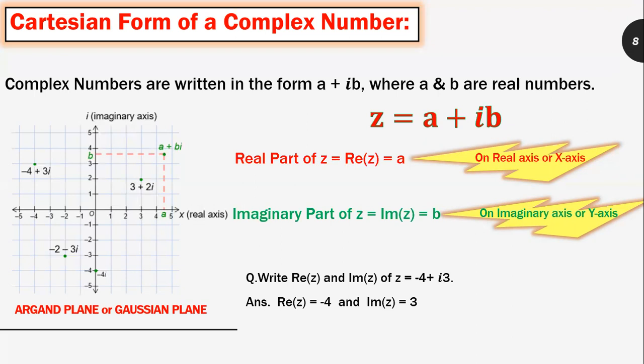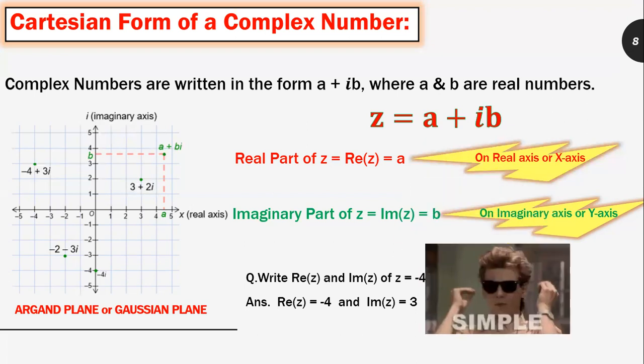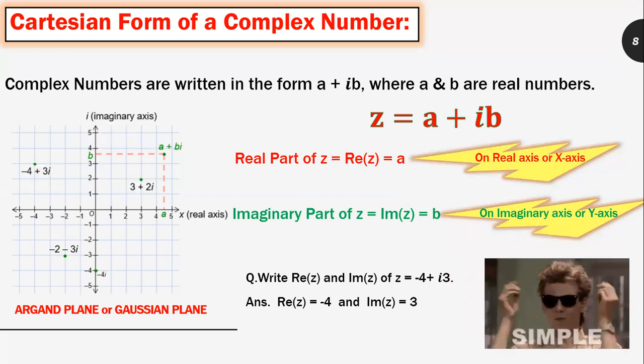Write the real part of z and the imaginary part of z, where z is equal to minus 4 plus i3. If I compare the given expression with z is equal to a plus ib, then I can write that the real part of z is equal to minus 4 and the imaginary part of z is equal to 3. It is a very simple solution.